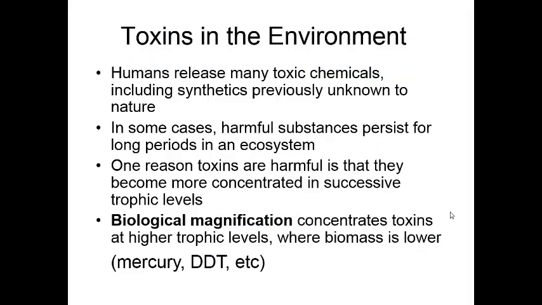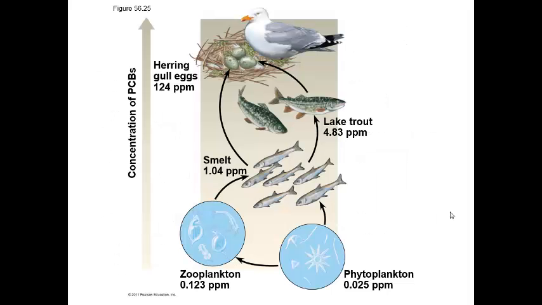Humans release many toxins into the environment accidentally. These toxins could be extremely harmful, and as they move their way up the food chain, these toxins go through a process called biological magnification. Biological magnification has taken place with many toxins such as mercury, such as DDT. Here we see biological magnification of a toxin called the PCB.